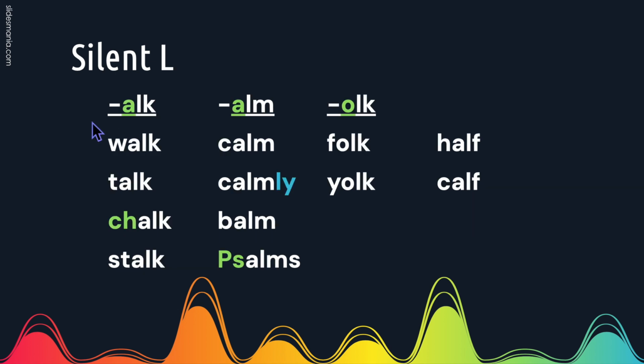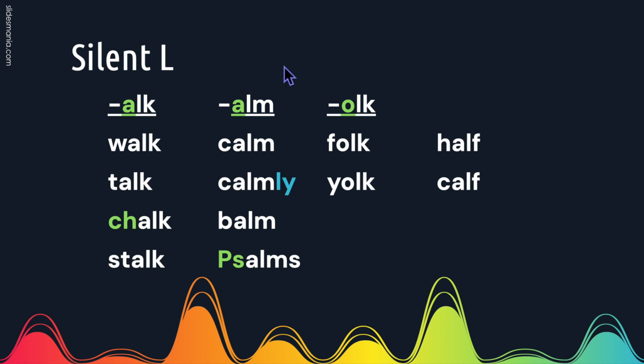Most words with a silent L will follow one of these three patterns. In the first column, I have words ending in ALK. In all of these words, the A will take on its broad sound of ah. So we have walk, talk, chalk, and stalk. In all these words, the A has its broad sound of ah, and the L is silent.